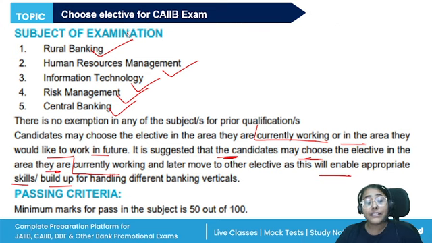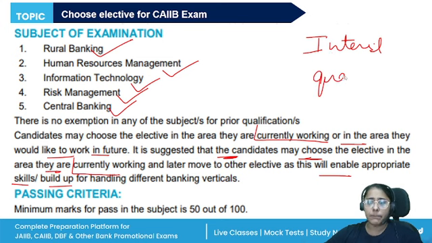But this is not the only thing that we will take into consideration. We will also consider our own interests, and the ultimate aim is to qualify the paper. So we will also consider the feedback and suggestions given by the aspirants who have qualified the CAIIB exam, because the elective paper also adds on to the aggregate, where we have to score more than 50% out of the total so that we can qualify the exam, which is the second criteria.